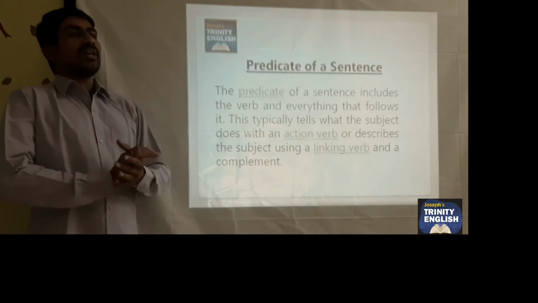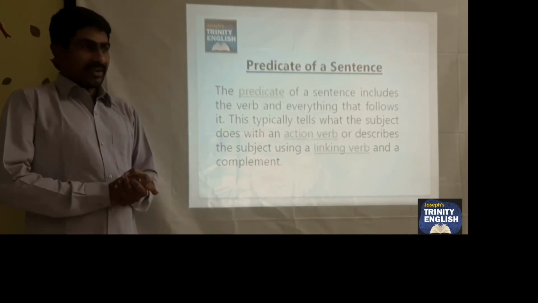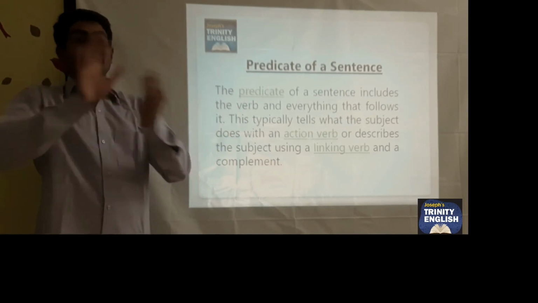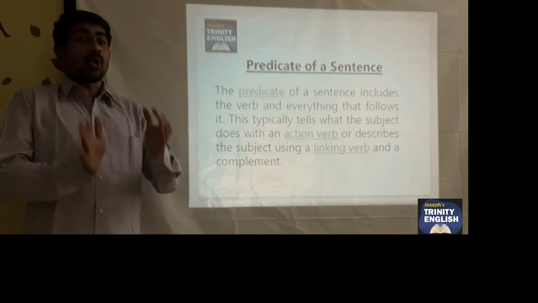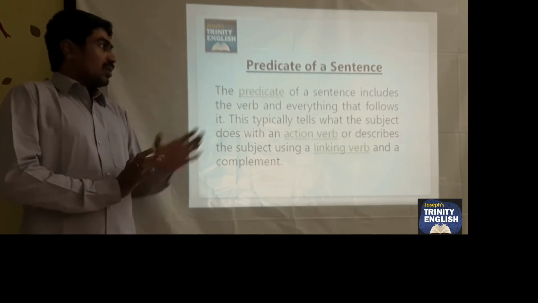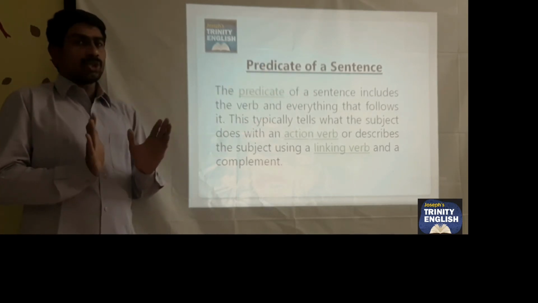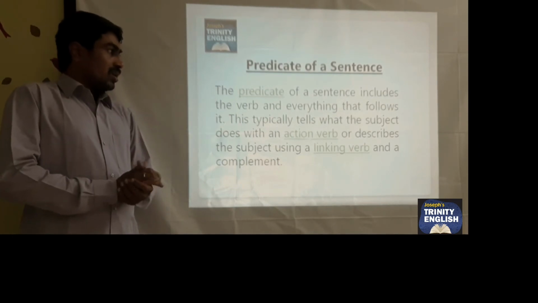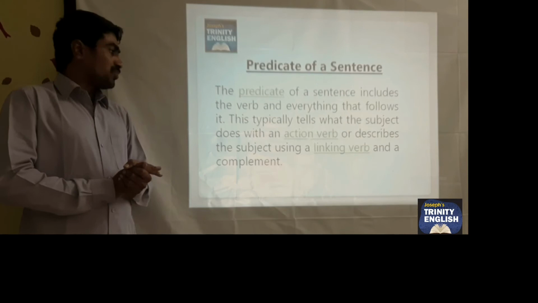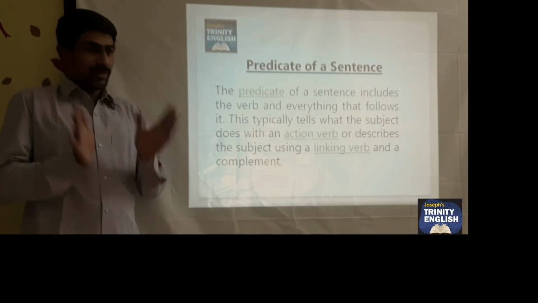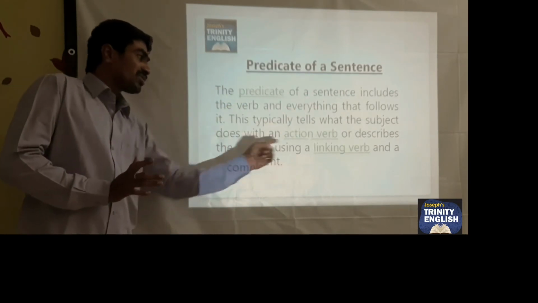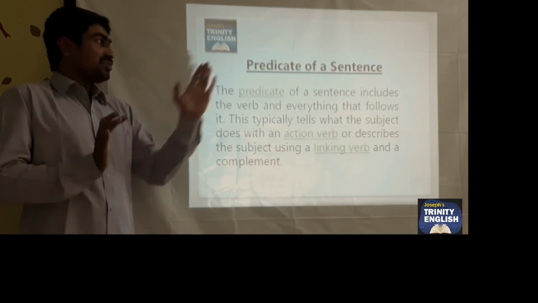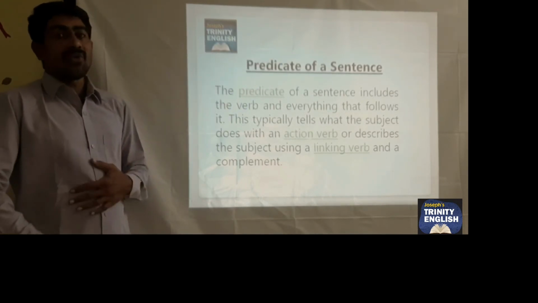The next part is the predicate of a sentence. The remaining part, which tells something about the subject, is called the predicate. The predicate of a sentence includes the verb and everything that follows it. This typically tells what the subject does with an action verb, or describes the subject using a linking verb and a complement. So this is known to be the predicate of a sentence.